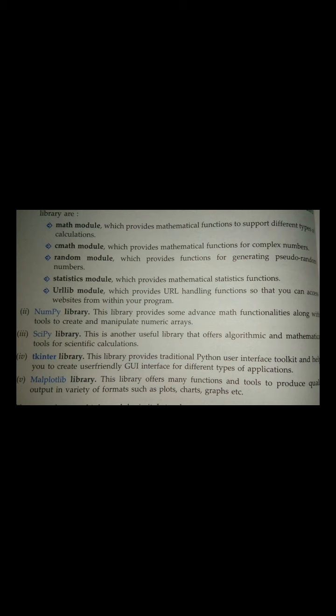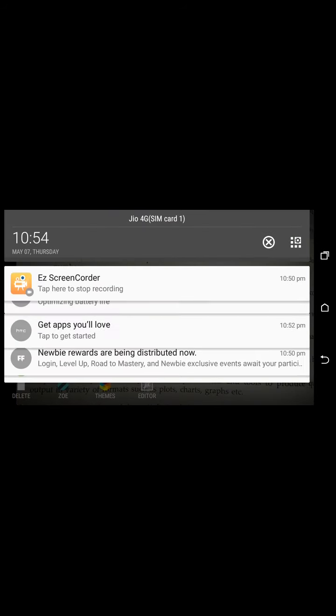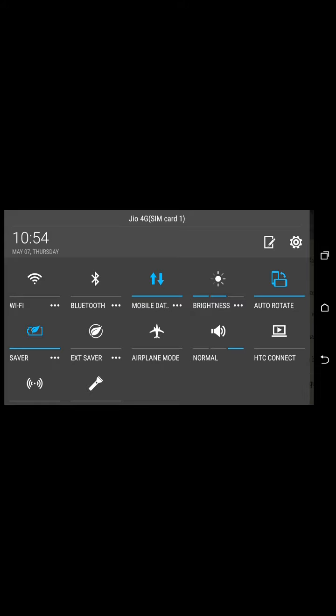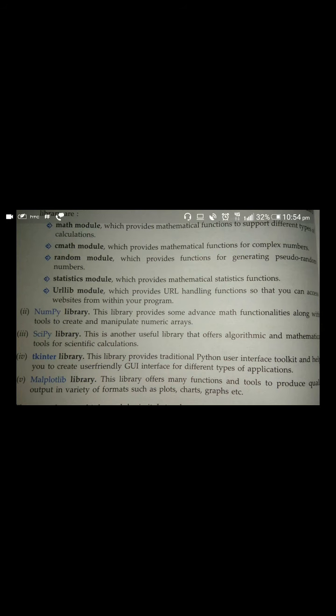Math is for mathematical functions and cmath is for complex number mathematical functions, and the random module is for providing functions for generating random numbers. Random numbers are helpful while generating unique IDs, or some codes we generate for storing in a database for the identification of a record uniquely.